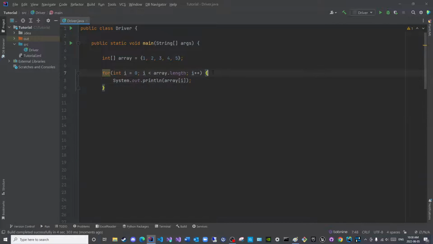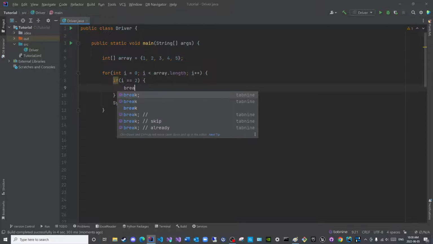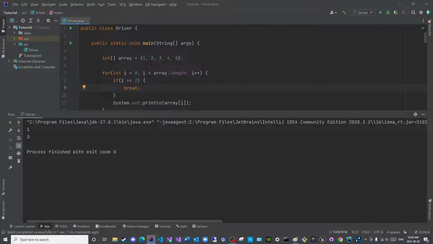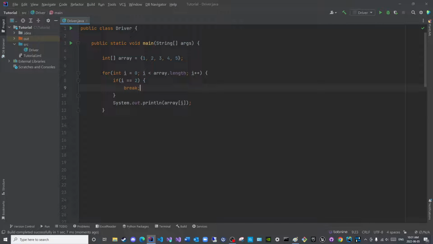Now, how would I interrupt this? Well, in a for loop or any loop, I can simply say if i is equal to, let us say, I wish to interrupt it here. So 0, 1, 2. This is the index number 2. I can say break, like so. This is valid because I am inside a loop. So there. But what if I wish to interrupt an if statement outside a loop?